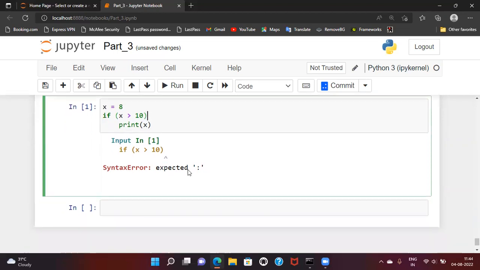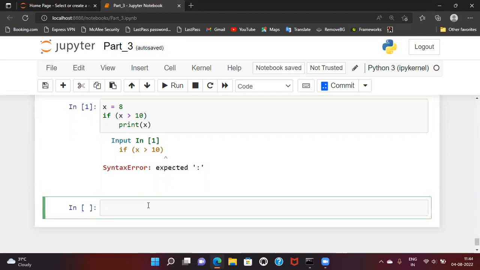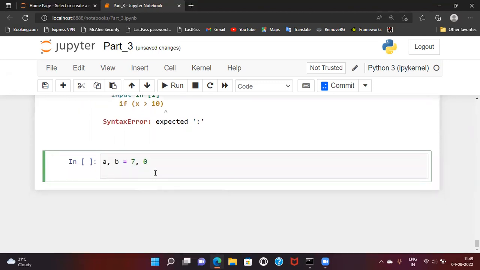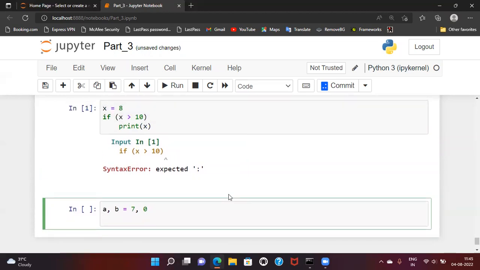This is a syntax error. Now let's look into the logical error or the exceptions. As you know, we cannot divide some number by 0. If we do that, that will give infinity, but in Python it will throw a divide by 0 exception. So let us check that. Let us have two numbers a and b. Let us have some random value for a, and b I am assigning as 0.